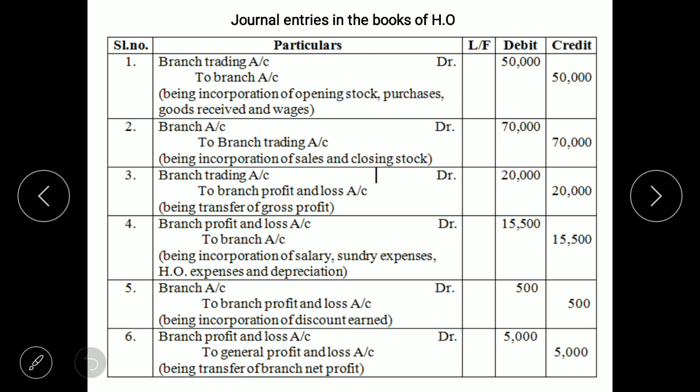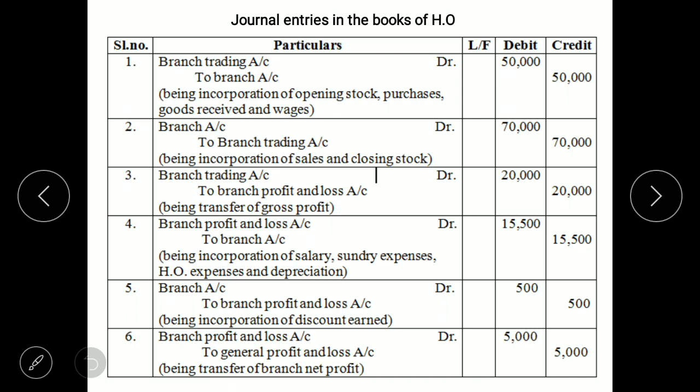15,500. Next we have to look at the credit items. There is only one credit item given. So the journal entry is branch account debit to branch profit and loss account, being incorporation of discount earned 500. Now after making the debit and credit entries of profit and loss account, we have to see whether there is profit or a loss.